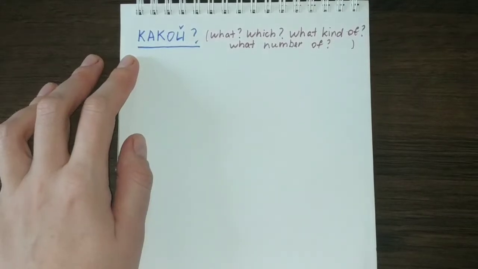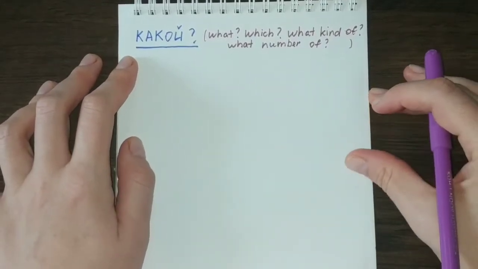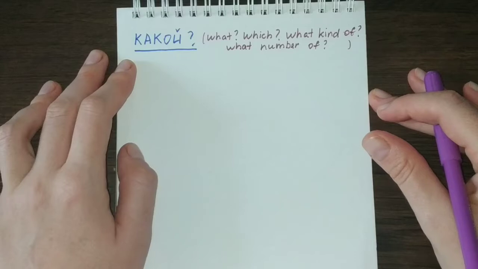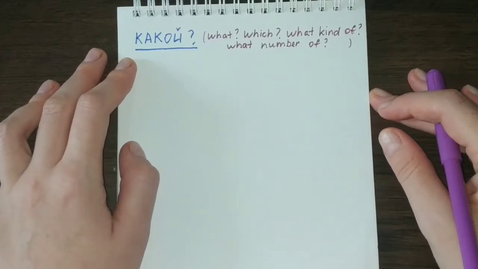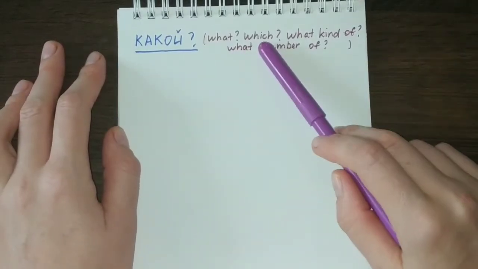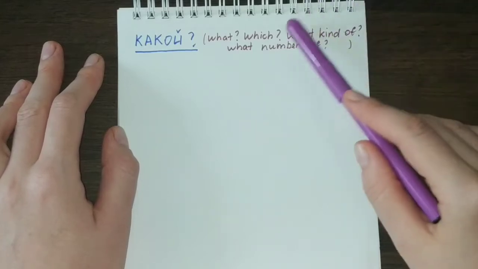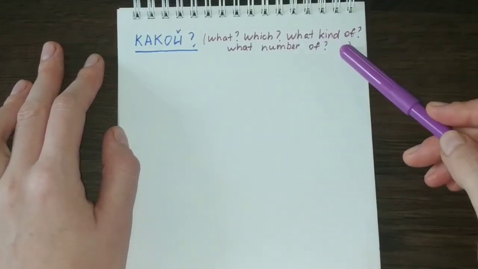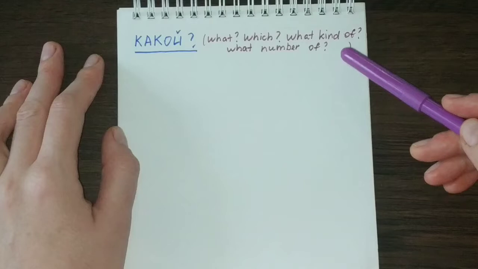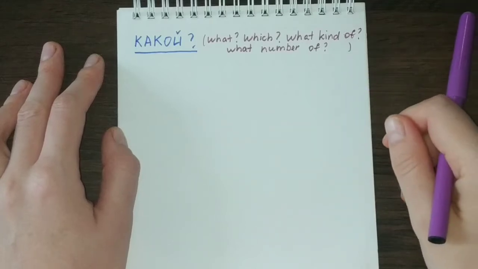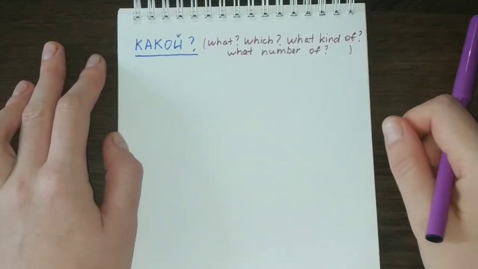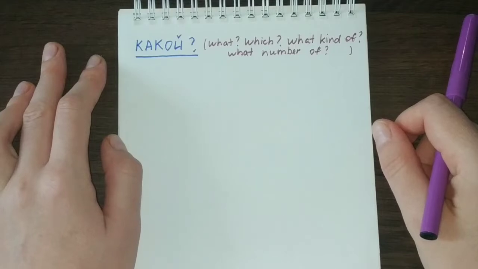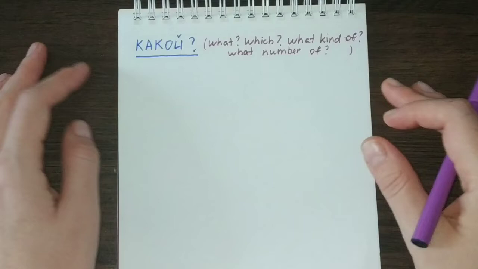КАКОЙ is an interrogative pronoun which, when it is used in a sentence, can mean a lot of things, such as what object, which object, what kind of object, or even what number of it. So basically, when you are using КАКОЙ in a question, you can be asking a lot of things about this object, in the Russian language.